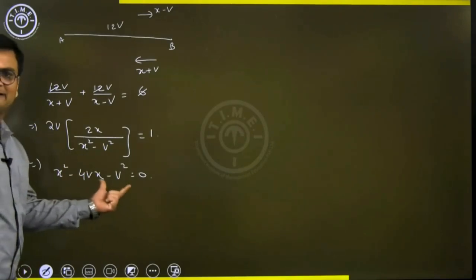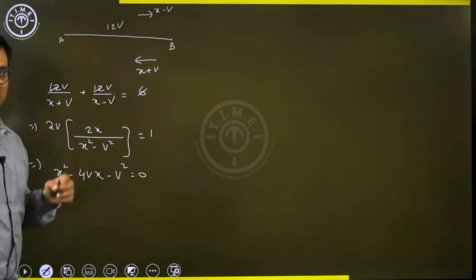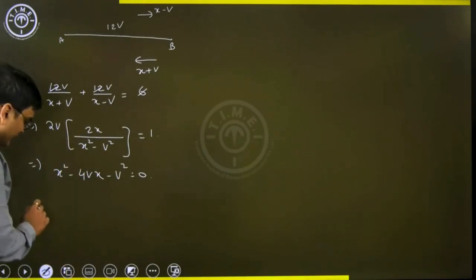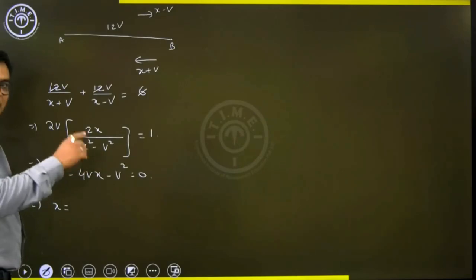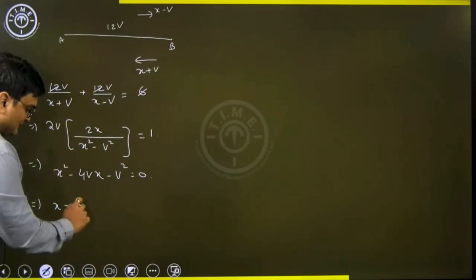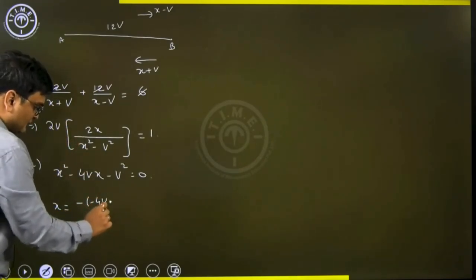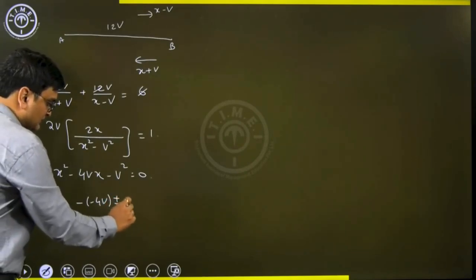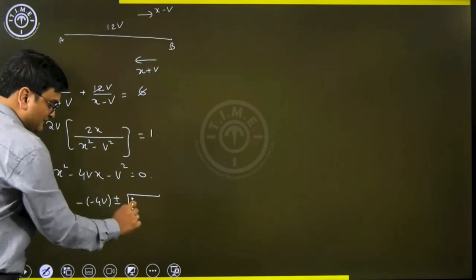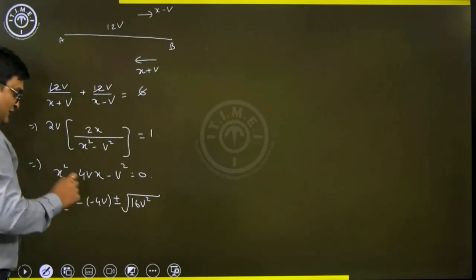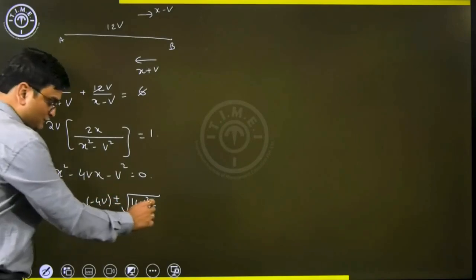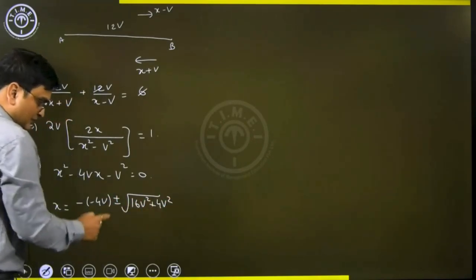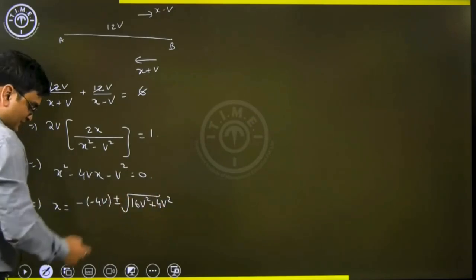It's a quadratic in x. x is the unknown here, the speed of the second boat. So what will be the value of x here? I am using the quadratic equation formula, minus b plus or minus root over b square, 16V square, minus 4ac, that will be plus 4 into 1 into minus V square, plus 4V square. Of course, the moment I write this as 20V square, think about it, it cannot be negative.